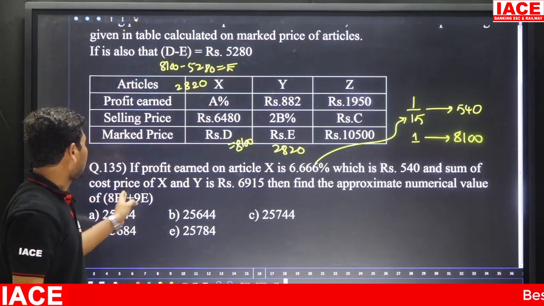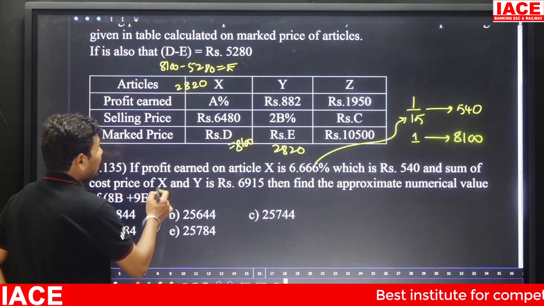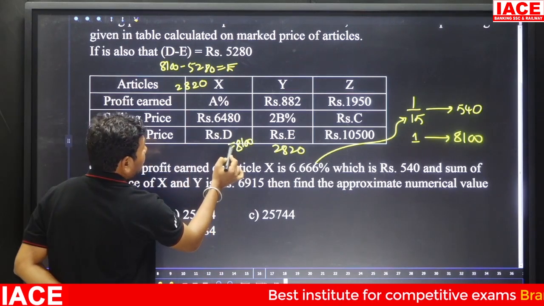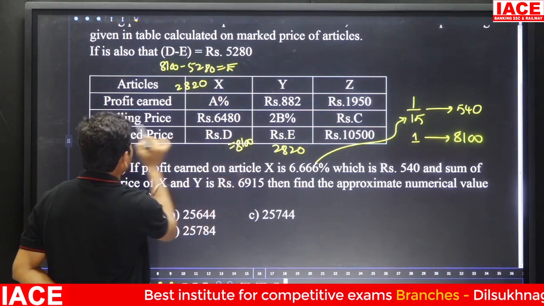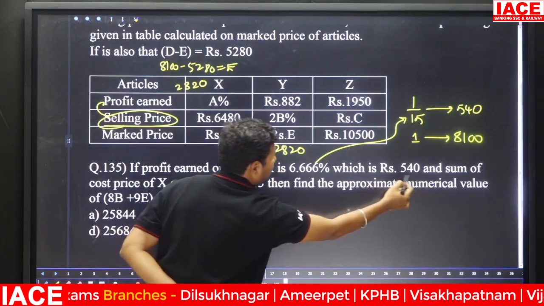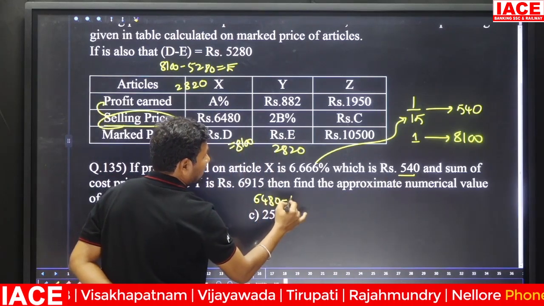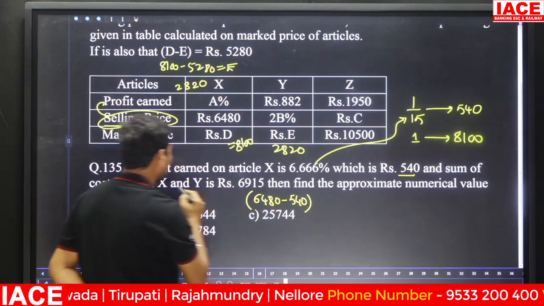The sum of the cost price of X and Y is 6915. How to get the cost price here? X cost price means, from 6480, which is the selling price, the profit will be removed. Profit is already given as 540. From 6480, profit 540 will be removed and you will get X cost price.